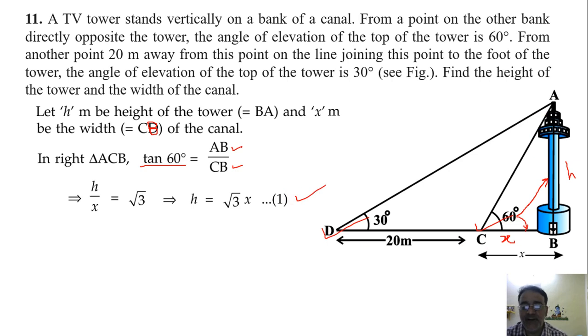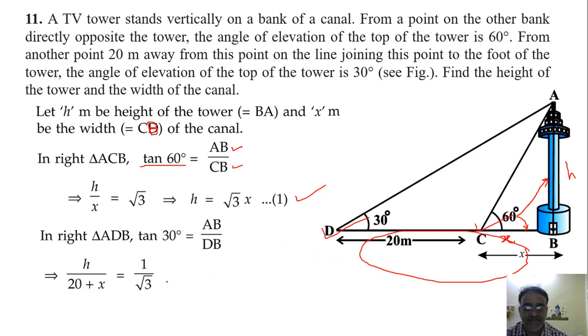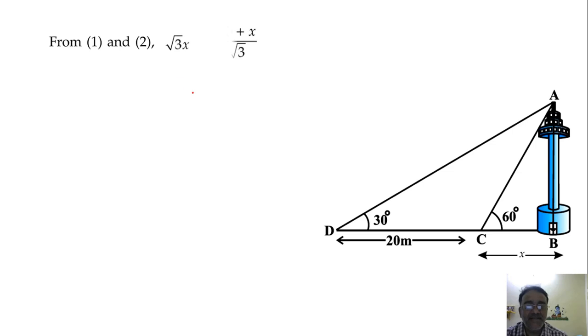Now we'll take the other triangle, that is ABD. Okay, so tan 30 degree is equal to h upon x plus 20. Now cross multiplication, so you will get h is equal to x plus 20 upon root 3. So from equation 1 and 2 we'll get root 3 x is equal to x plus 20 upon root 3. So root 3x into root 3 becomes 3x.